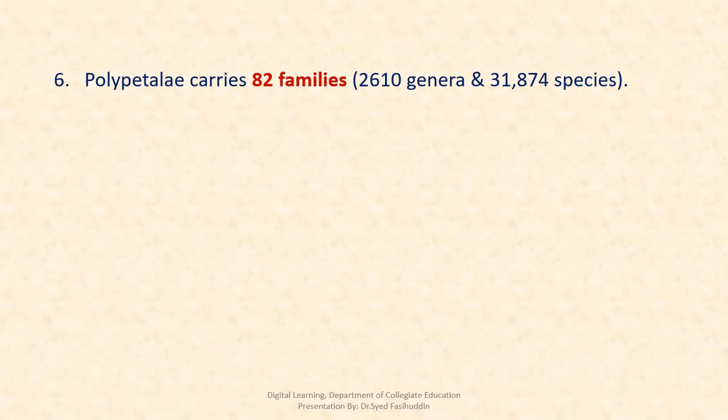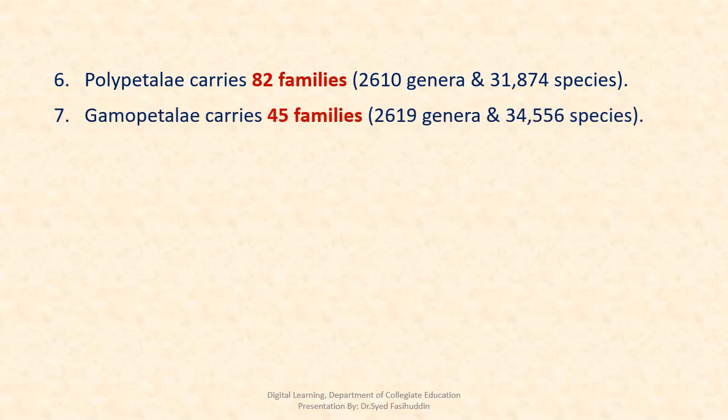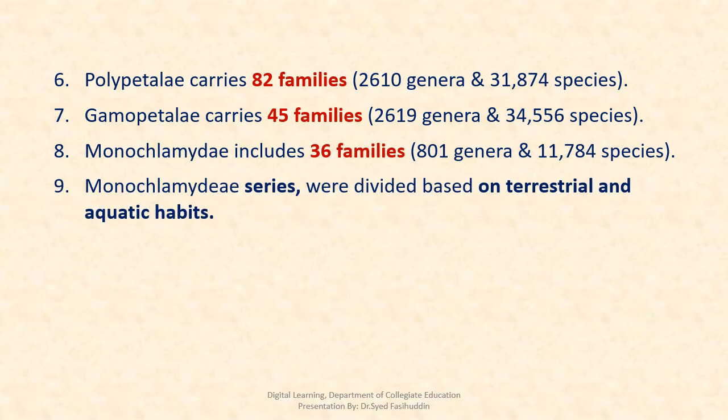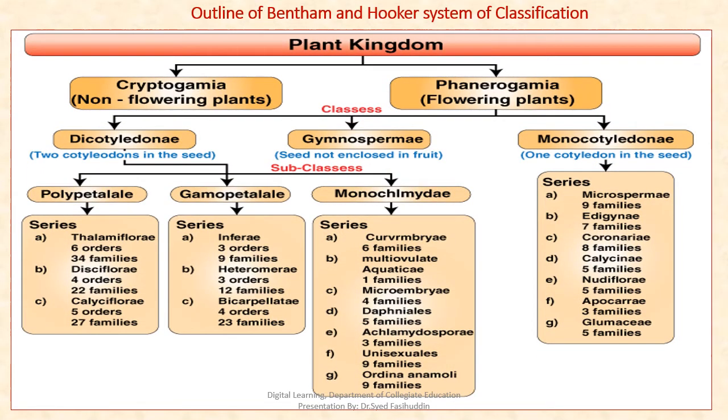Polypetalae carries 82 families. Gamopetalae with 45 families. Monochlamydeae includes 36 families. Monochlamydeae series were divided based on terrestrial and aquatic habitats. The monocotyledons consist of 34 families. This is the outline of Bentham and Hooker's system of classification.